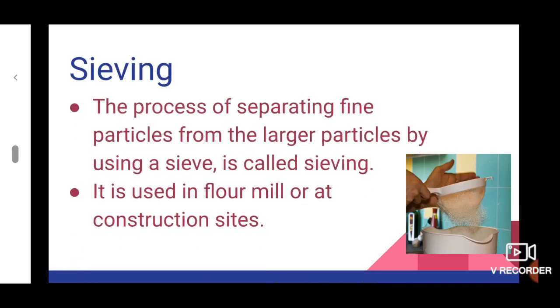Next process, sieving. In this sieving process, larger sized particles are removed from small sized particles by using a sieve. The process of separating fine particles from larger particles by using a sieve is called sieving. It is mainly used in construction sites and flour mills.